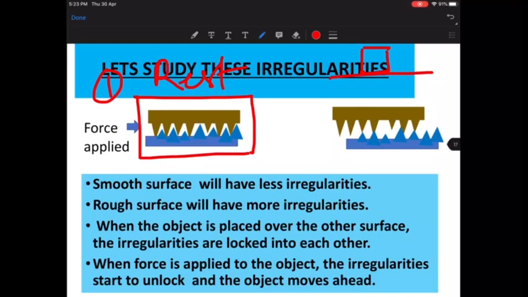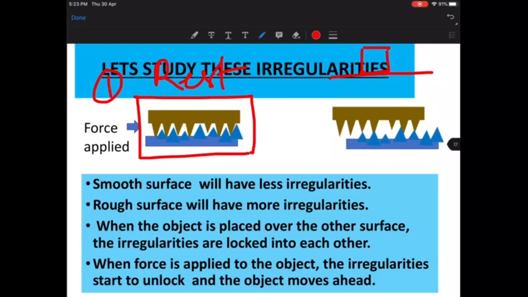So understand that when two objects are at rest, the irregularities of both surfaces get more time to interlock because they're resting now. They have a lot of time to get interlocked between each other. So this is the rest position. The first position is the rest position here.